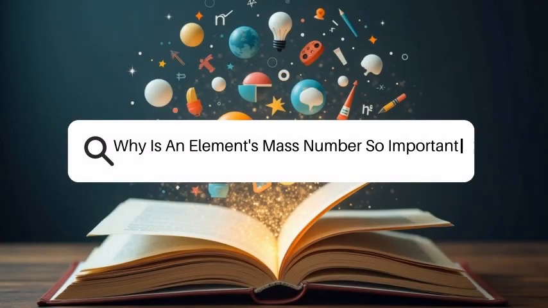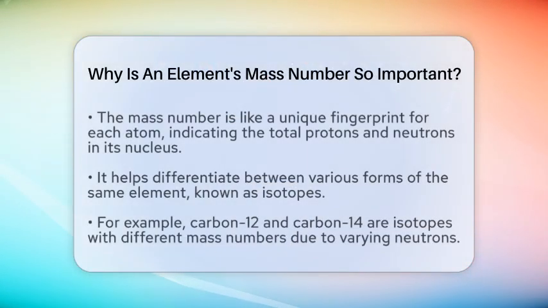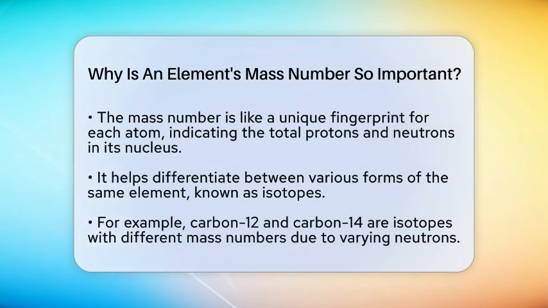Why is an element's mass number so important? Imagine trying to identify a person just by their height and weight. That's similar to how scientists distinguish different atoms. The mass number is like a unique fingerprint for each atom. It tells us the total count of protons and neutrons in an atom's nucleus.